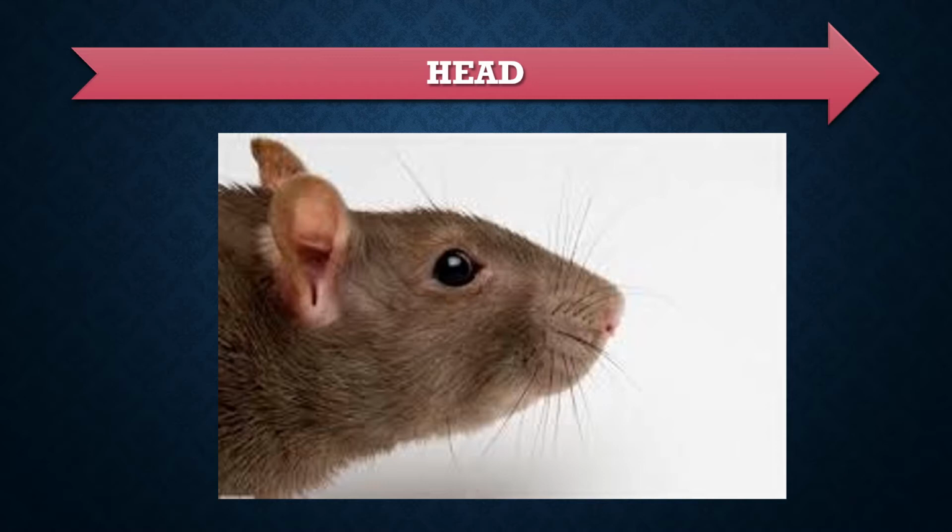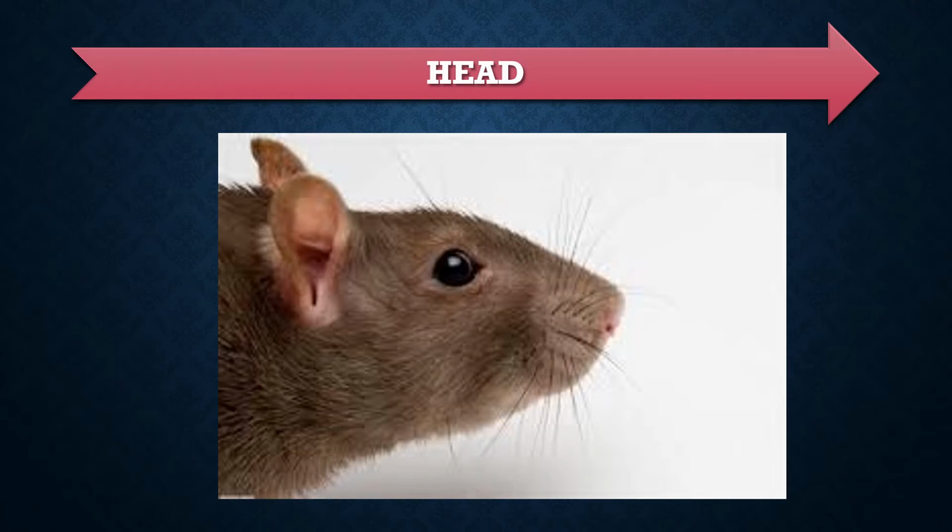It terminates in the nose, which contains nasal passages into which two external nostrils open. On either side of the external nostrils, stiff hairs are present called vibrissae, which are tactile organs very useful for a nocturnal animal.